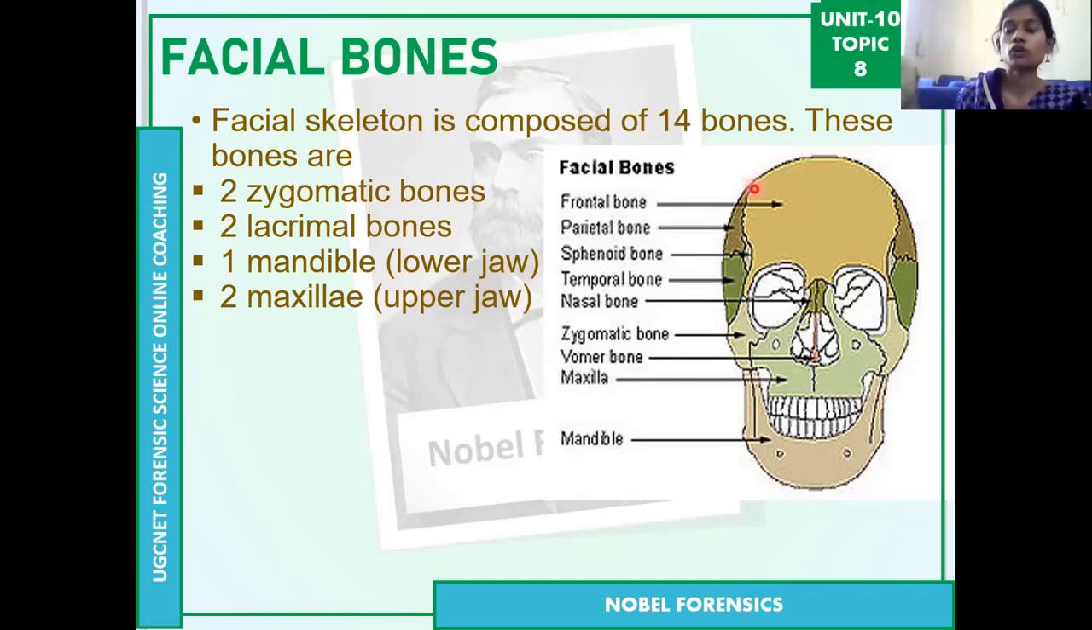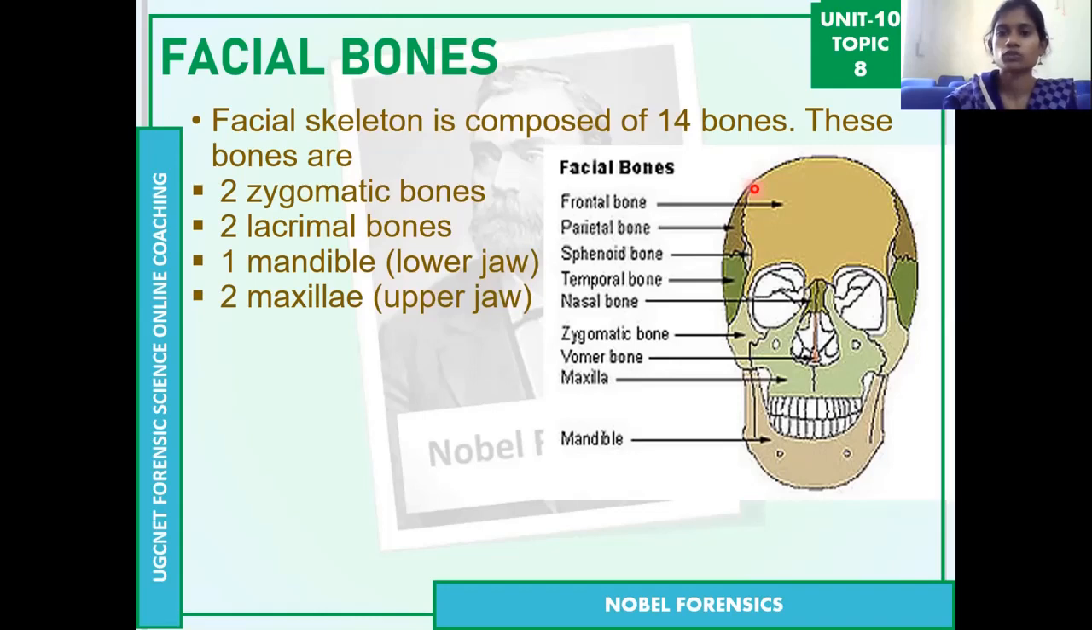Then 2 nasal bones, which means nose. So coming to the nose, there are different bones again: 2 nasal bones, 2 inferior turbinate bones, then 1 vomer bone. These 3, the 2 nasal bones, 2 inferior turbinate bones, and 1 vomer bone, are related to the nose. So I'll explain about individual bones again here.